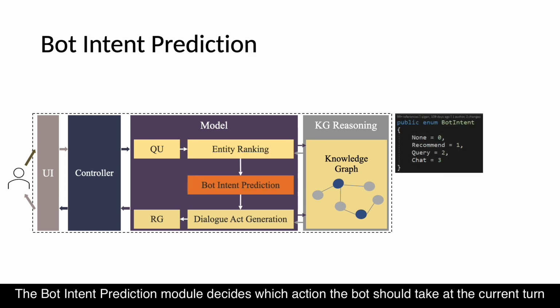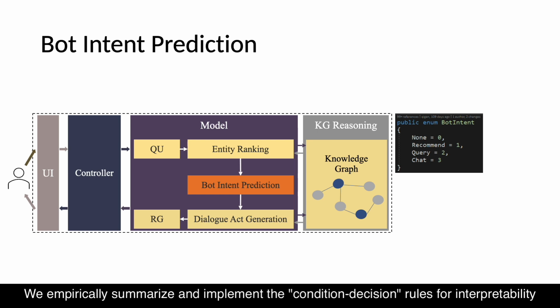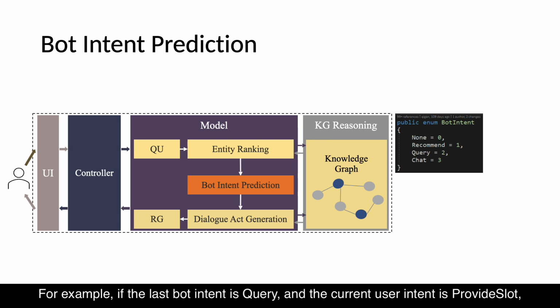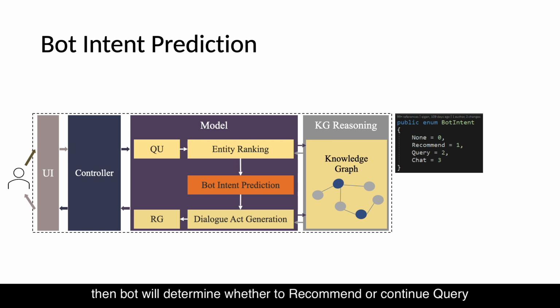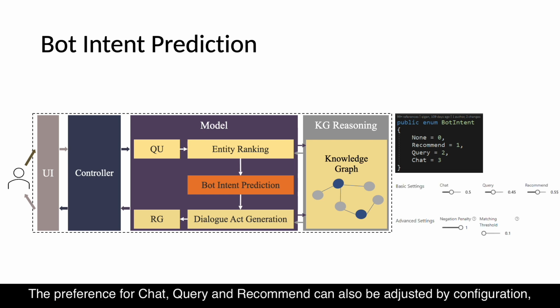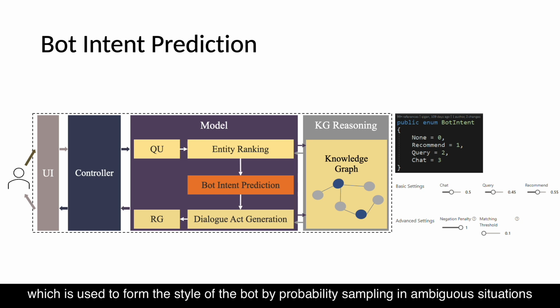The bot intent prediction module decides which action the bot should take at the current turn. We empirically summarize and implement the condition decision rules for interpretability. For example, if the last bot intent is query, and the current user intent is provide slot, then bot will determine whether to recommend or continue query based on the configured matching threshold. The preference for chat, query and recommend can also be adjusted by configuration, which is used to form the style of the bot by probability sampling in ambiguous situations.